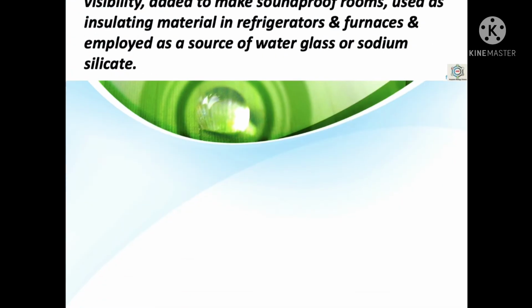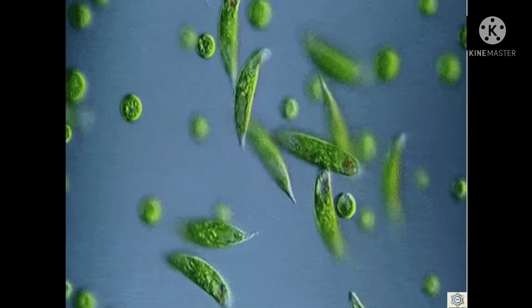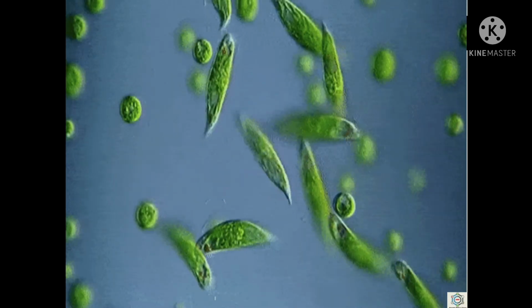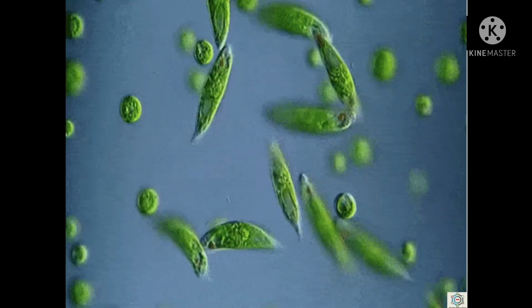Now, after this, the last one is Euglena-like flagellates, which are present in division Euglenophyta. So this is the last of the photosynthetic protists, and this is the third group. The euglenoid flagellates are the most interesting organisms, having a mixture of animal and plant characters.